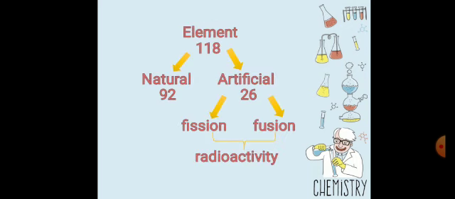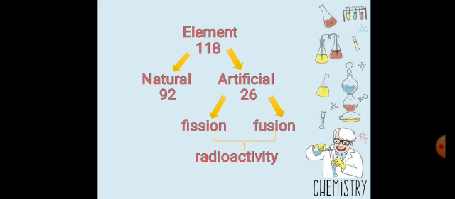Now, a total of 118 elements have been discovered till now. Out of these 118 elements, 92 are naturally occurring elements and 26 are artificially prepared in the laboratory.